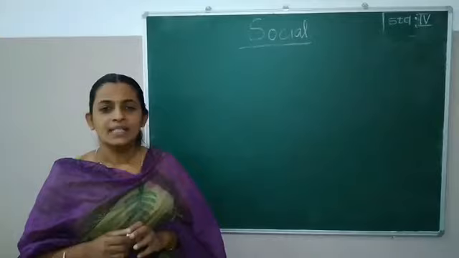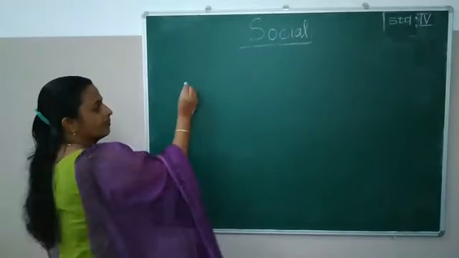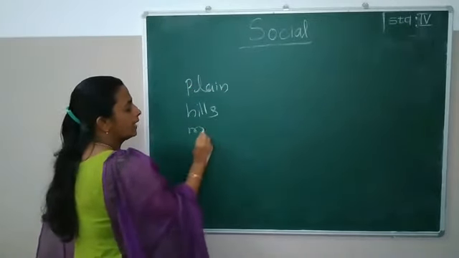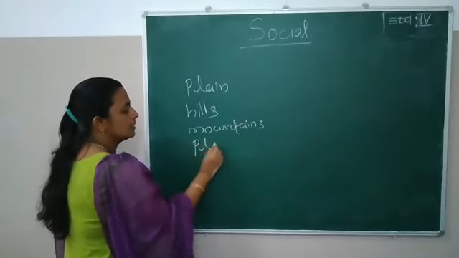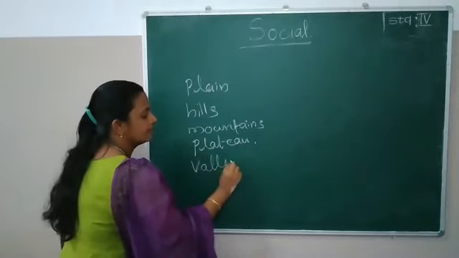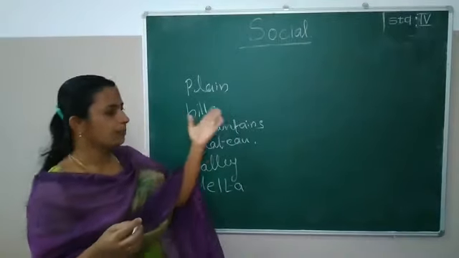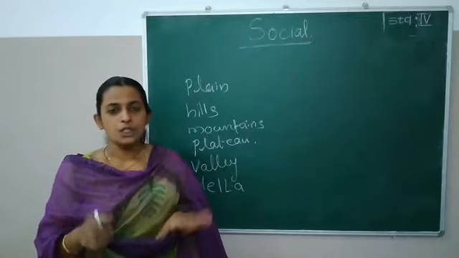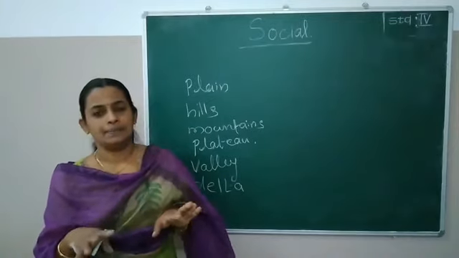Okay. So which are our landforms? Yes, plain, hills, mountains, plateaus, then valleys, delta. Okay, so mainly these are island, peninsula, and these are the landforms. So today we are going to discuss our water bodies.